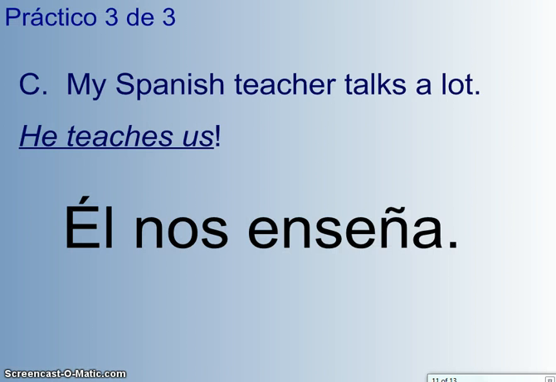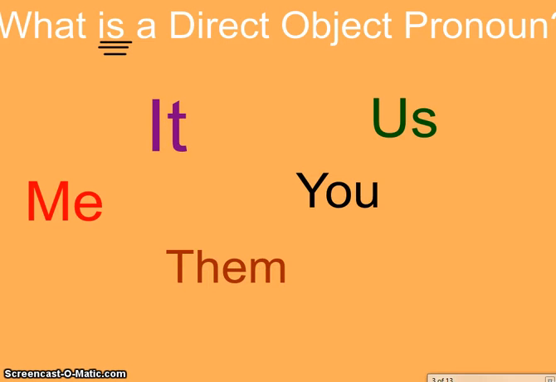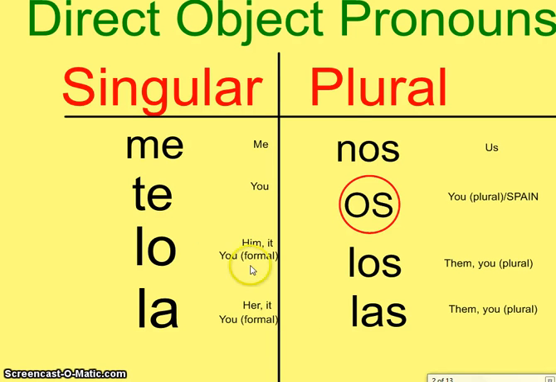All right, here's the practice. But before I do that, there's one thing I want to point out before I forget. One of the most commonly messed up DOPs is the word lo, because a lot of times you guys are used to el, la, los, and las. But just so you know, el is a definite article, but the word lo is the direct object pronoun. What that means is, if you're talking about el refresco, the soda, and you want to say, I want it, you'd say yo lo quiero.